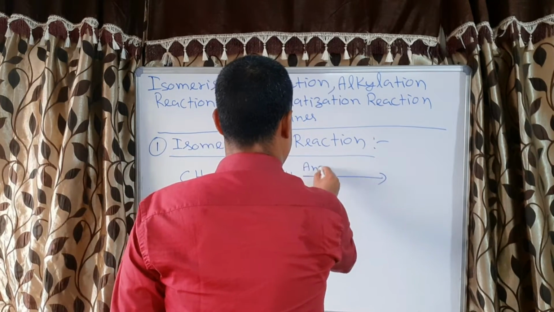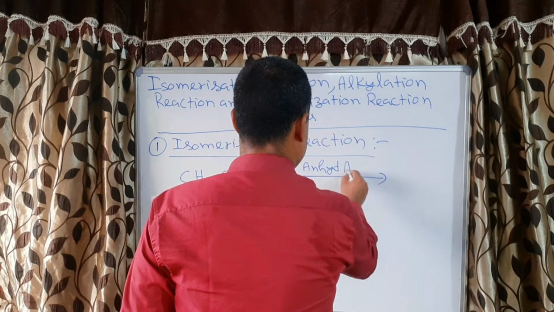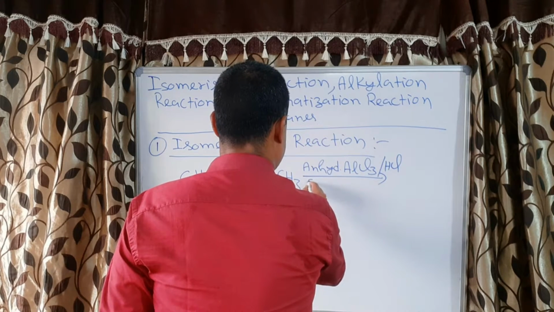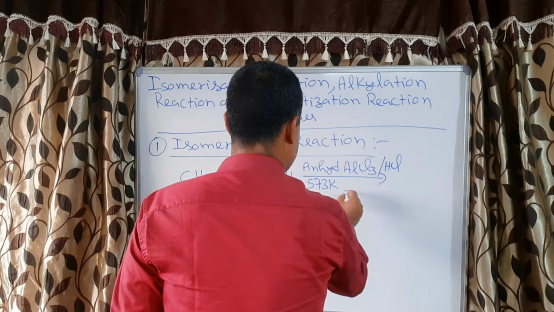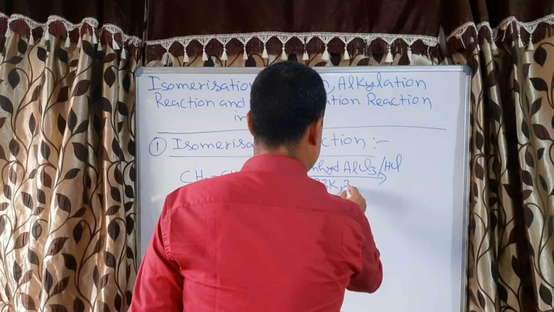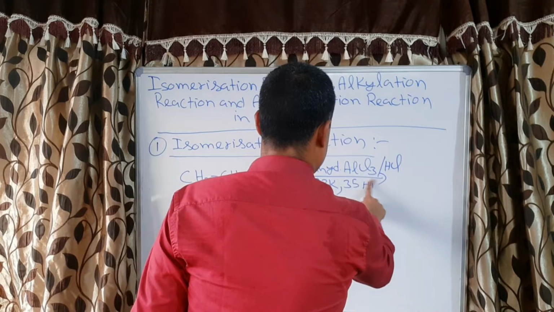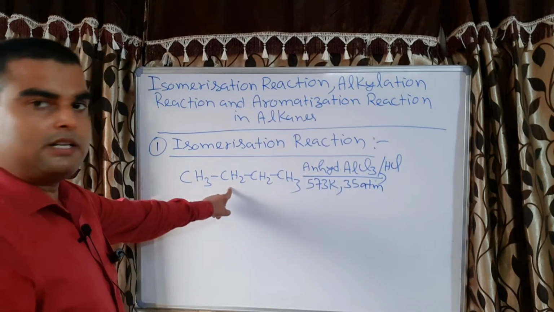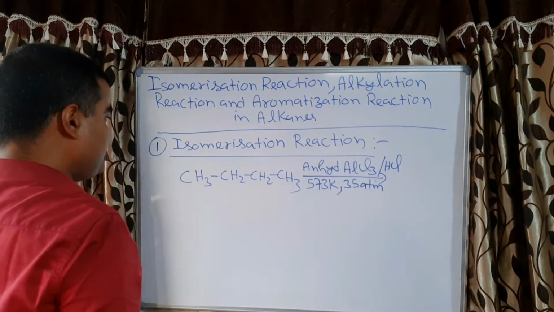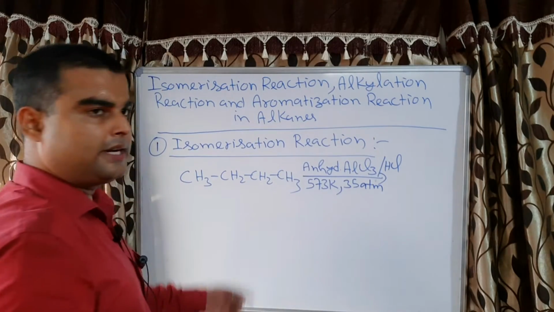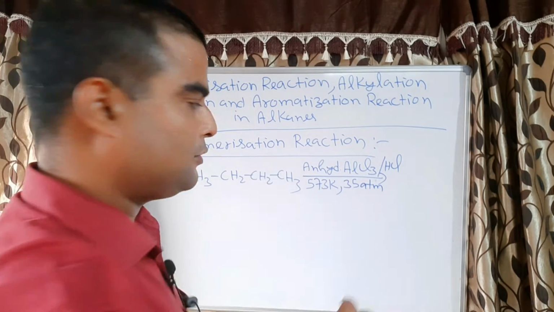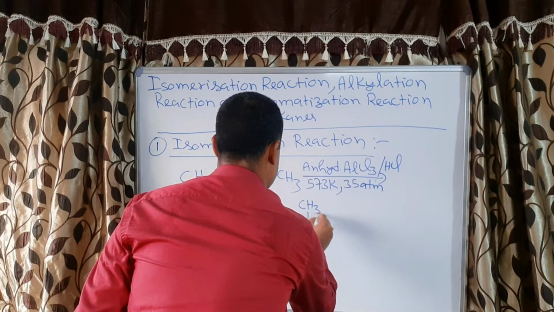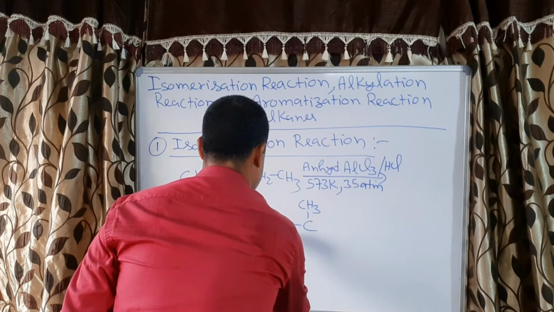So anhydrous AlCl3 or HCl, temperature will be 573 Kelvin and pressure is 35 atmosphere. Now this is N-butane. So it will change into isobutane. Isobutane means one carbon should have 2 methyl groups. So this is one carbon, this is one methyl group, and this is another methyl group.